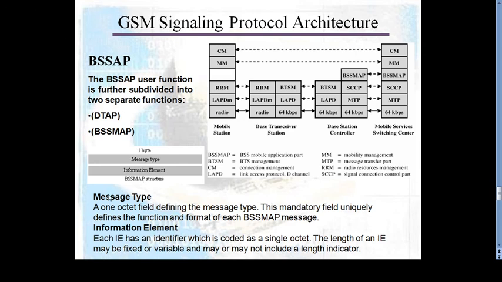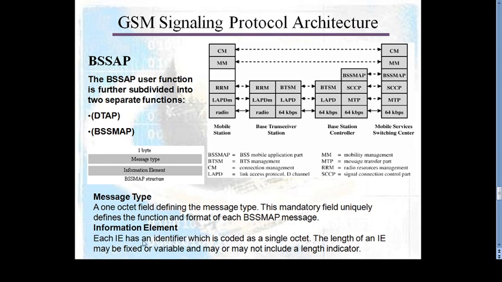Then the message type of BSS is a one octet field defining the message type. This is a mandatory field that uniquely defines the function and format of each BSS message. So this is the BSS message type, information and BSS structure.